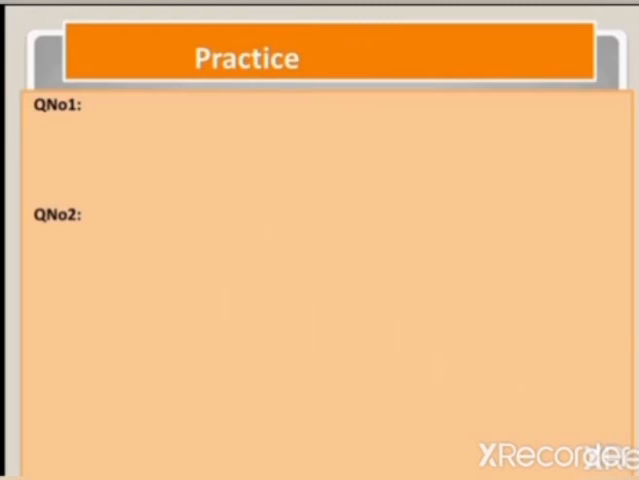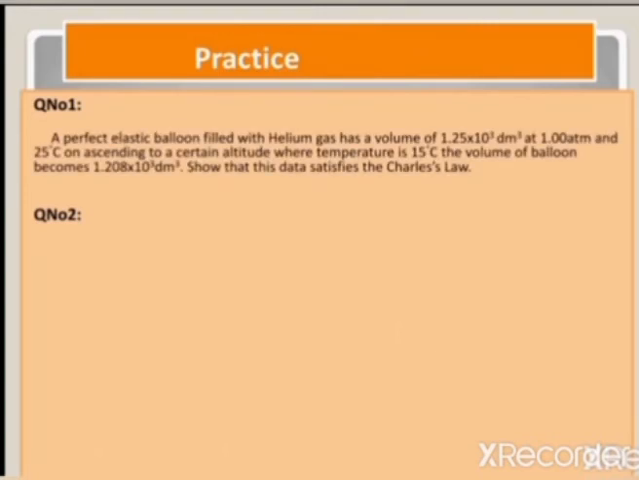Now, at the end of today's lesson, I am going to give you some questions for you to solve. Solve them according to Charles' law. Question number 1. A perfectly elastic balloon filled with helium gas has a volume of 1.25 into 10 to the power 3 cubic decimeter at 1 atmosphere and 25 degrees centigrade. On ascending to a certain altitude where the temperature is 15 degrees centigrade, the volume of the balloon becomes 1.208 into 10 to the power 3 cubic decimeter. Show that this data satisfies Charles' law.